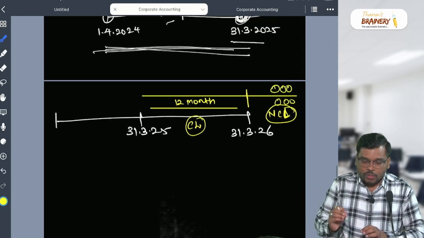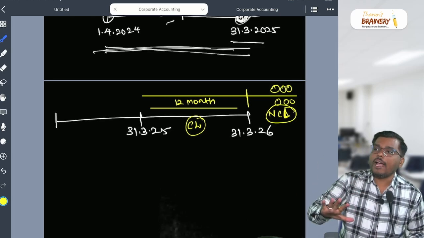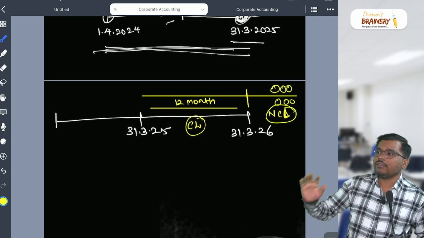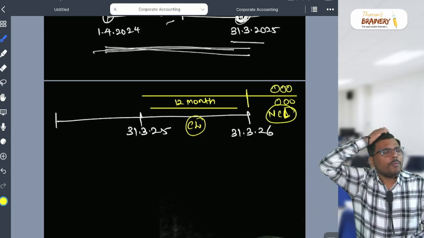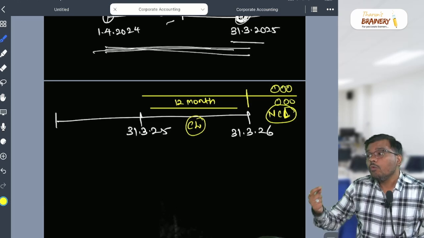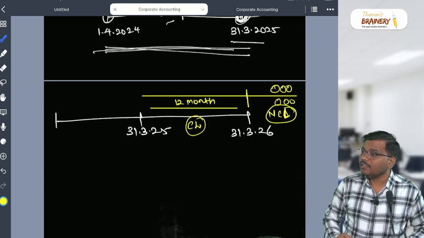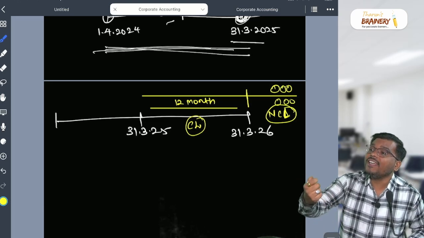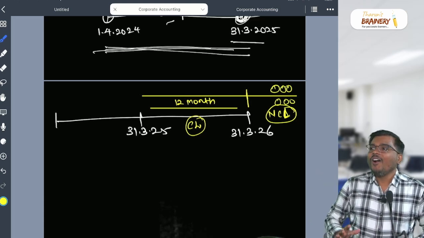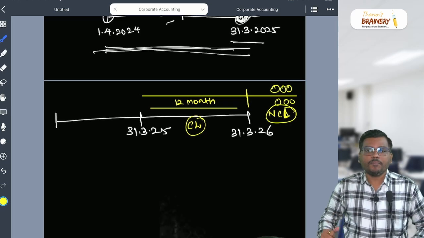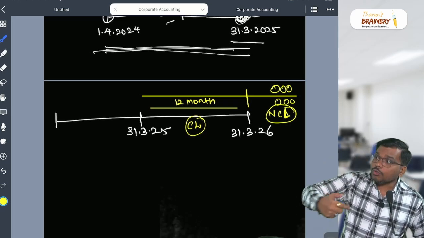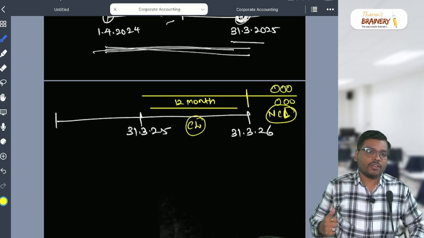So current liabilities are those liabilities which are expected to be settled within the period of 12 months, or one operating cycle. Operating cycle means the time taken to convert your raw material into cash.